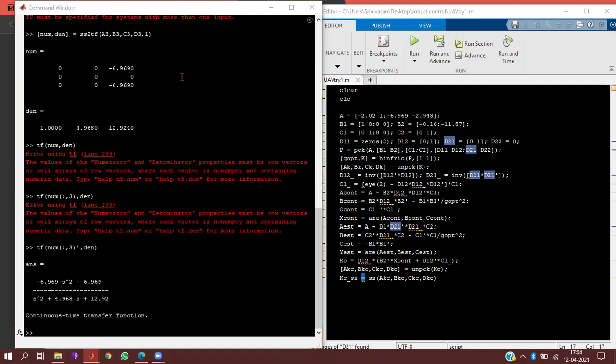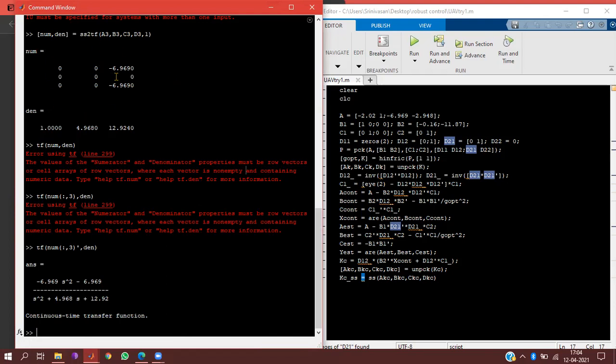Sir, I got num as a 3x3 matrix. So it says you can't use it. Both numerator and denominator should be row vectors. If you use another, anyway, your denominator will be the same. Yes, denominator is a row vector. Numerator came out as a matrix.